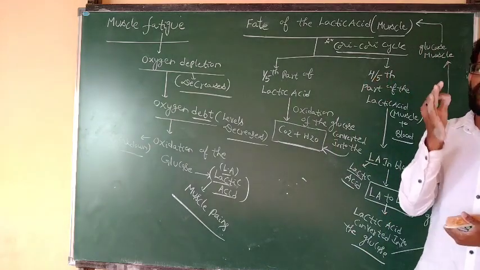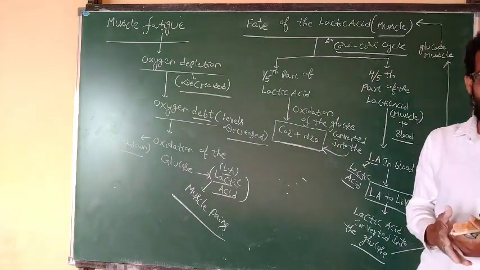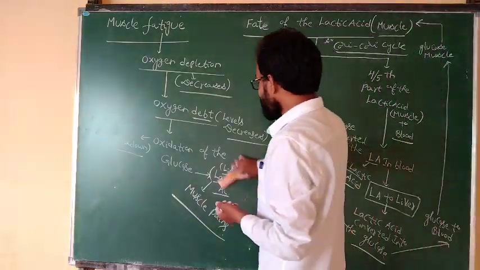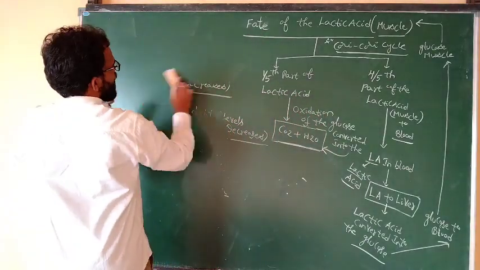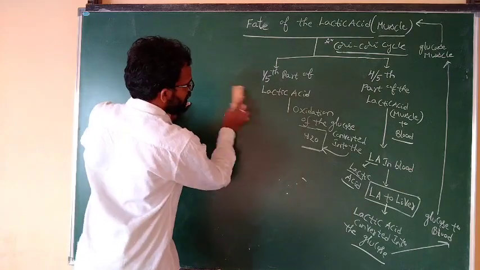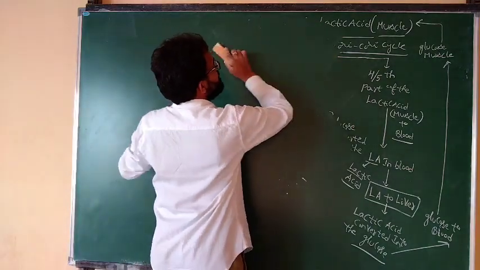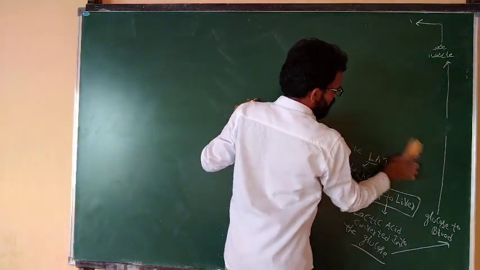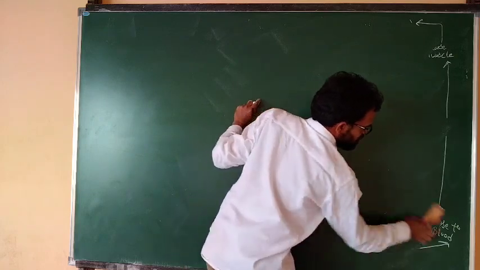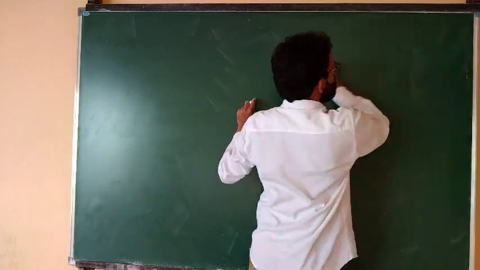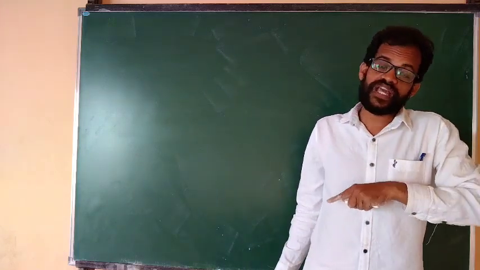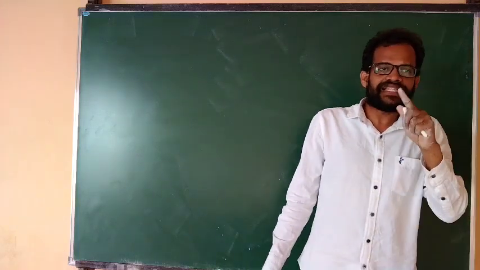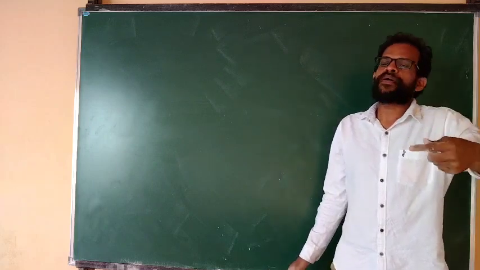It is the fate of the lactic acid. What is the fate of the lactic acid? The lactic acid is converted into glucose. The glucose is again required, so it reaches the muscles again.